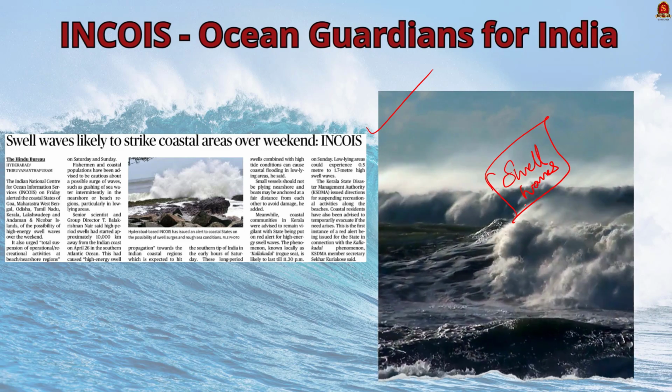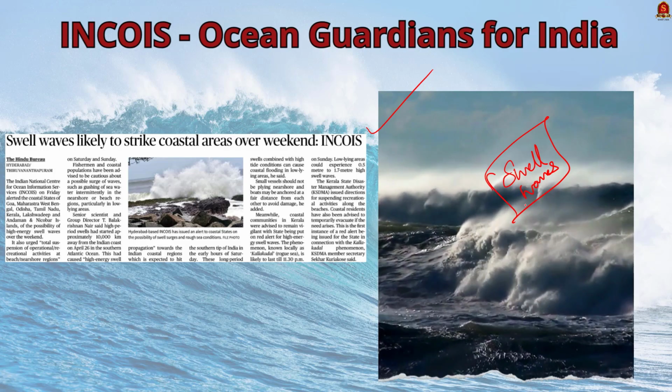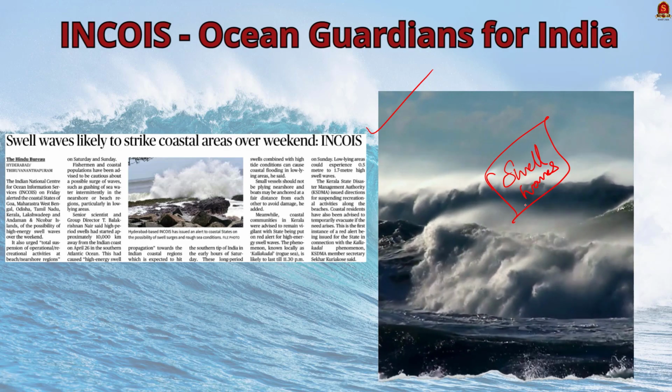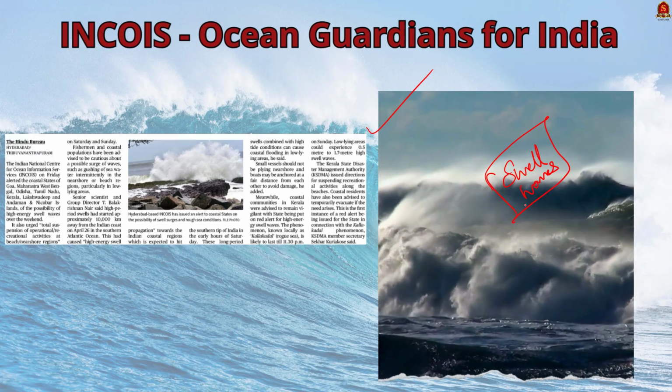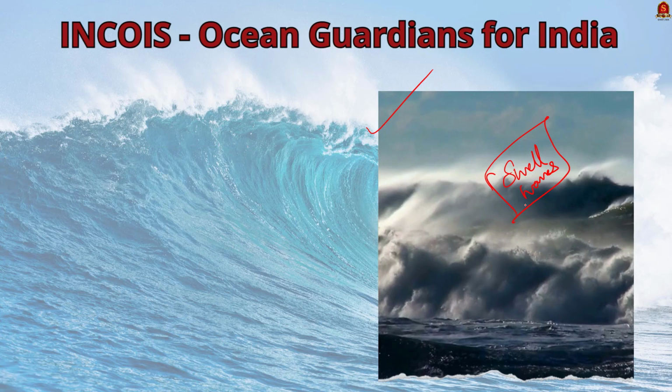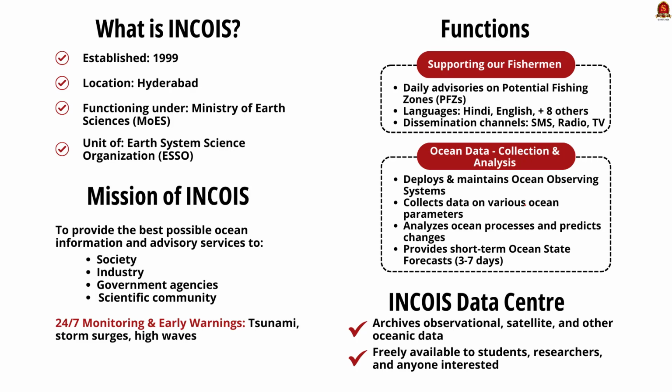These swells started about 10,000 km away in the southern Atlantic Ocean on April 26 and are heading towards the Indian coast. Know that the combination of these swells and high tide could lead to flooding in low-lying regions. This is why this particular alert has been issued by INCOIS. So in this backdrop, let us revise about INCOIS from the prelims perspective.